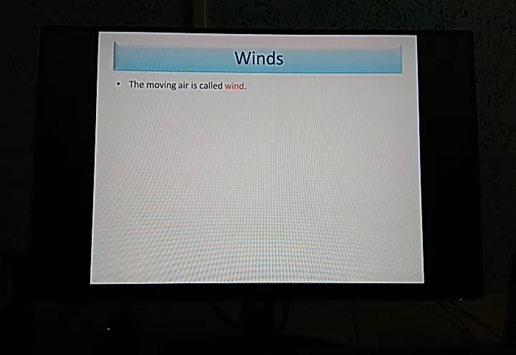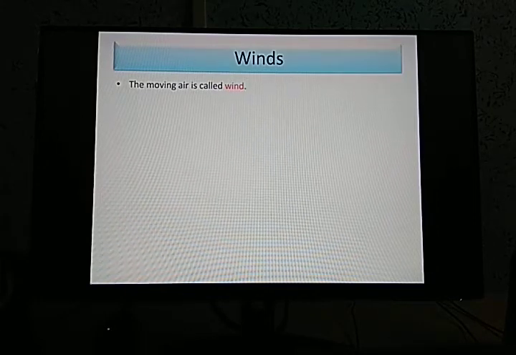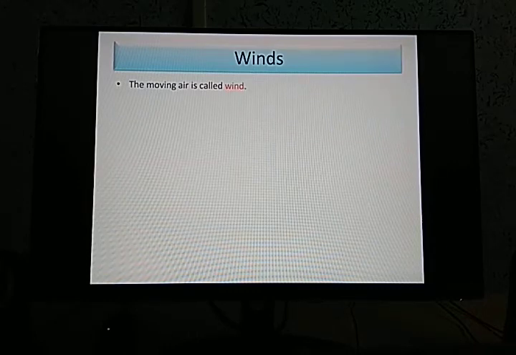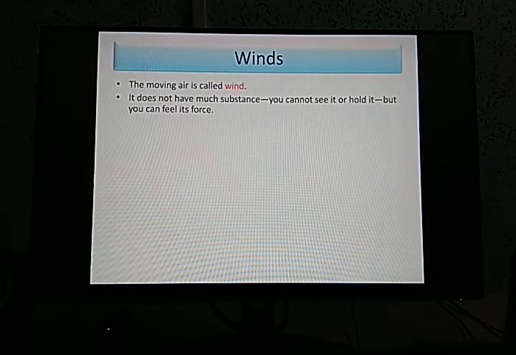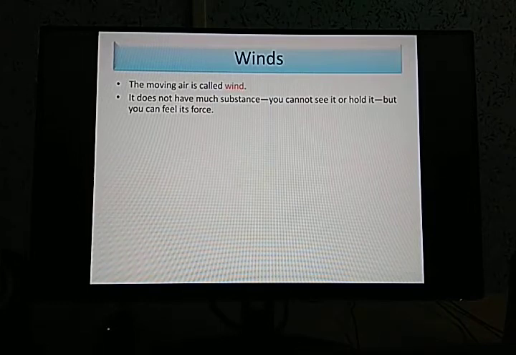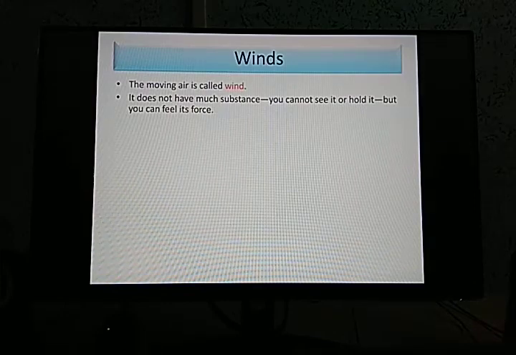Yes, although winds have different speeds of their movement, and depending on that, the type of the wind also varies. But we'll not go to the types, we'll be just discussing what is wind. So the moving air is called wind. Now it does not have much substance, you cannot see it or hold it, but you can feel its force. Yes, obviously, when the wind blows across our body, we can feel it. But we cannot touch it, nor can we see it.